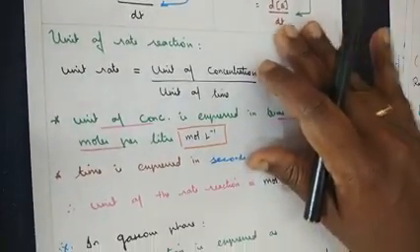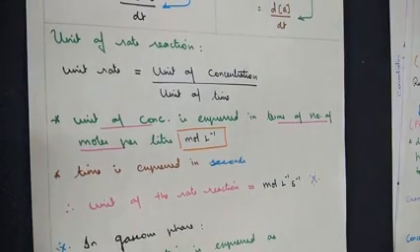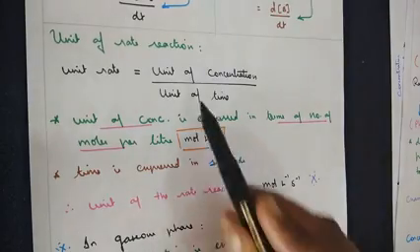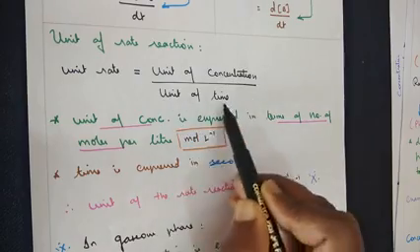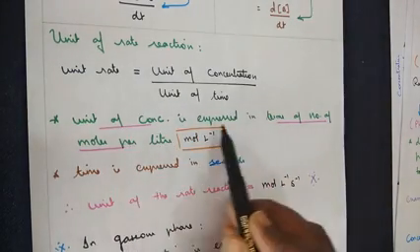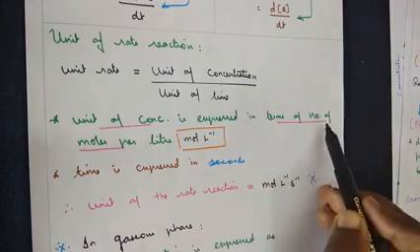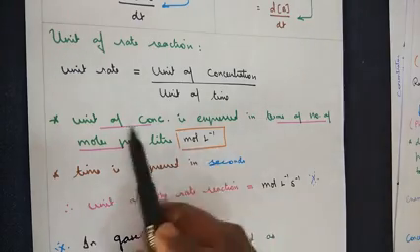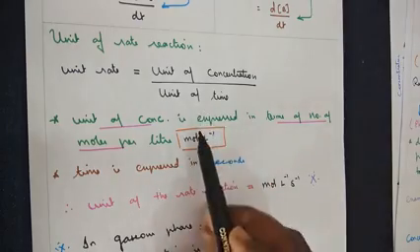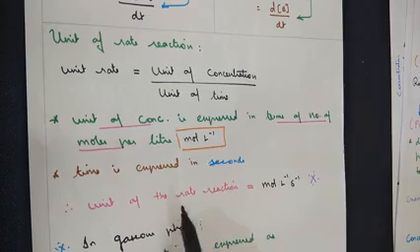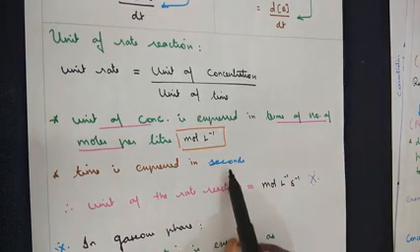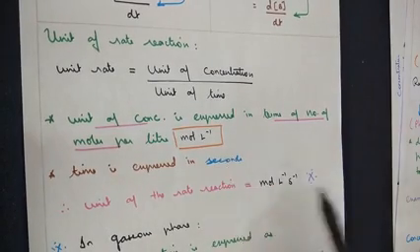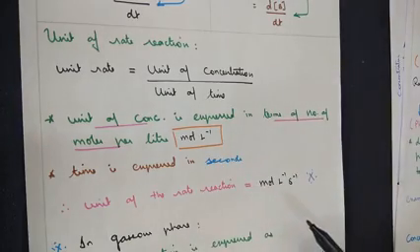Moving on to a few definitions involved in the chapter. The unit of rate of a reaction can be calculated as the unit of concentration by the unit of time. The unit of concentration is expressed in terms of number of moles per liter. So the unit will be moles per liter. The unit of time is taken as seconds or minutes or hours, whatever can be taken. Depending on whatever unit we are taking, we have calculations, numerical sums working on it.